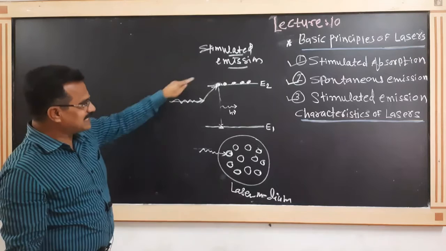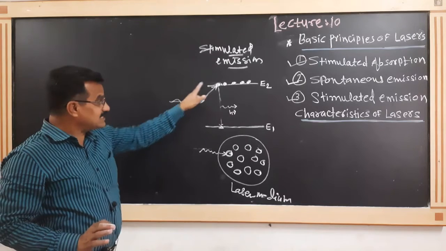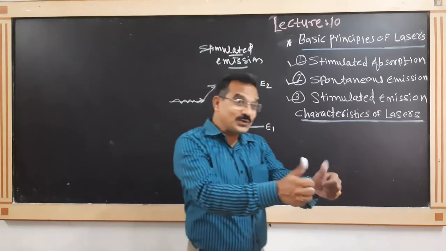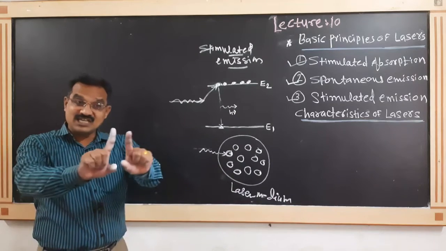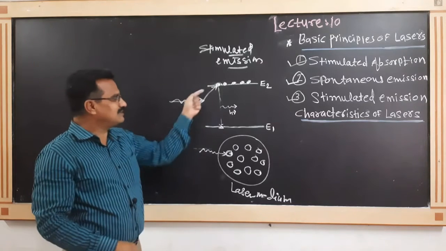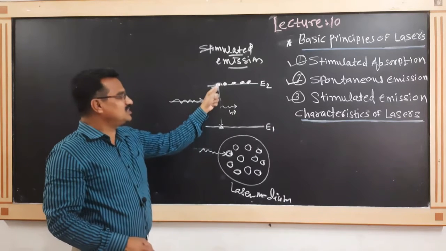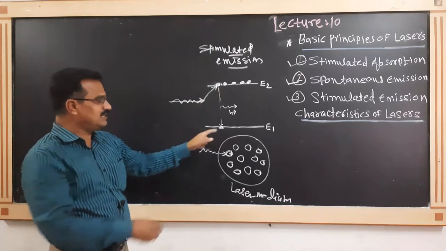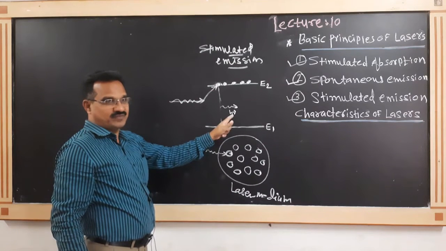When such a photon is incident on the excited atom, an elastic collision takes place, meaning there is no loss of energy, but due to this trigger the excited atom comes back to the ground state and emits a photon of energy h nu.